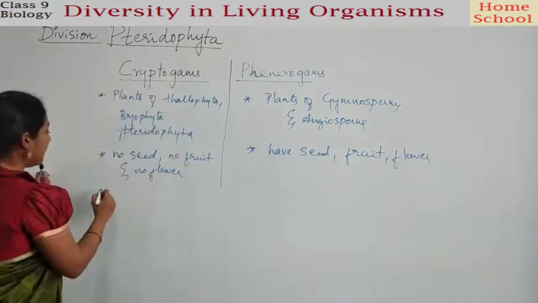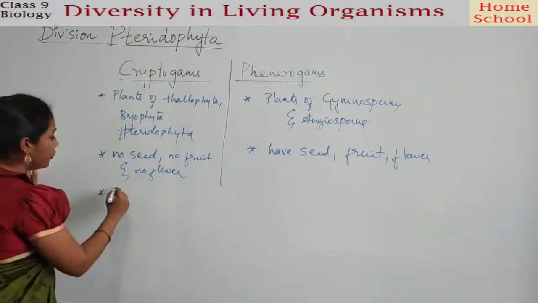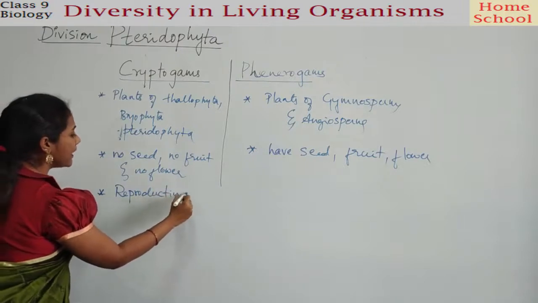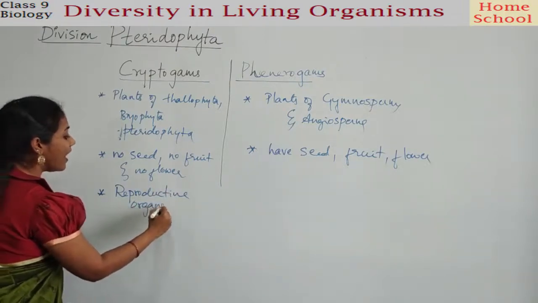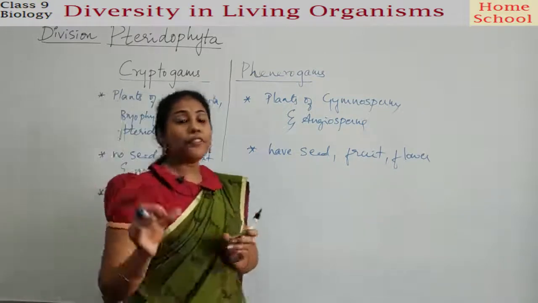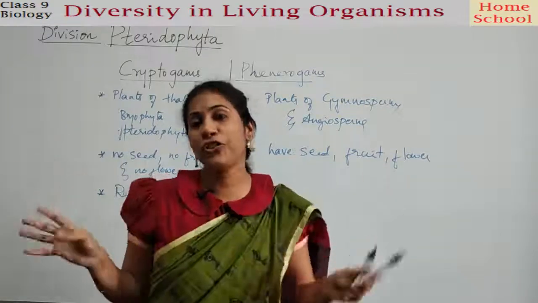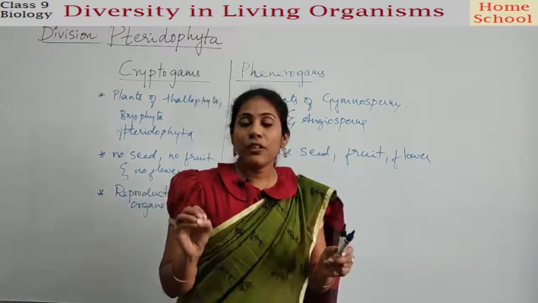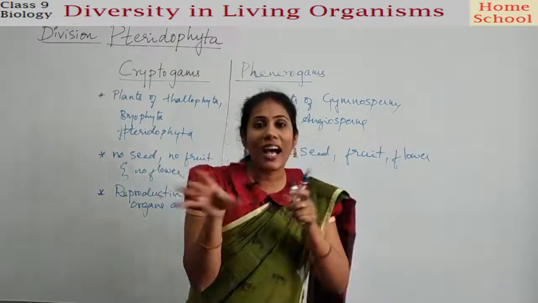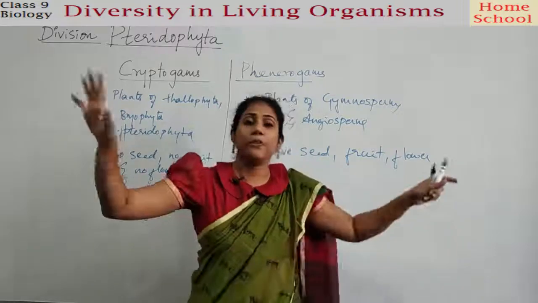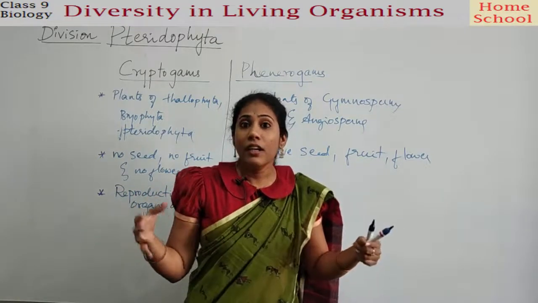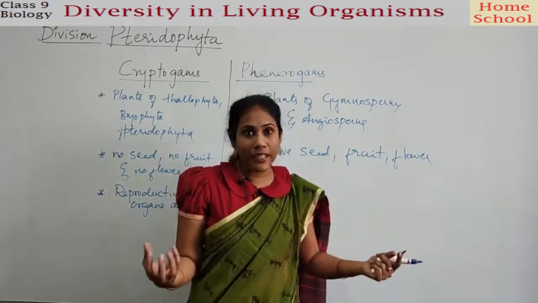Coming to the cryptogams, here the reproductive organs are hidden, guys. That means the male gamete and the female gamete are not exposed to the atmosphere. Got it? So the male gamete carrying structure and the female gamete carrying structure, both are actually hidden. Just by looking at the plant, you cannot make out where the reproductive organs are.